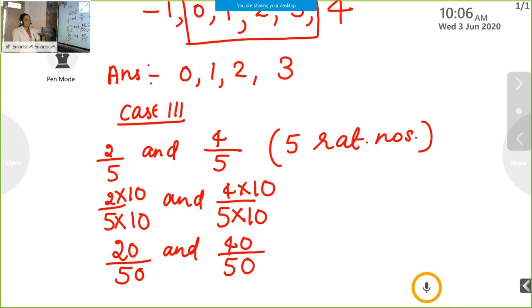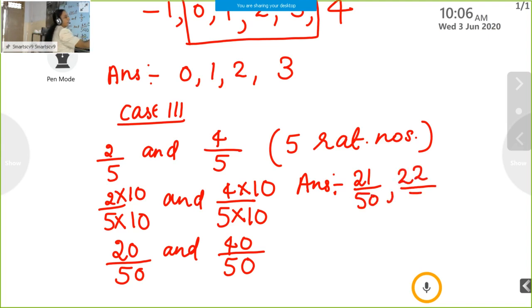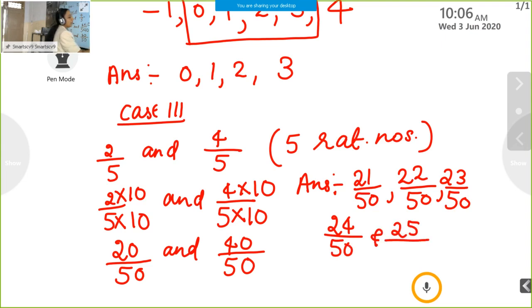Again, between 20 by 50 and 40 by 50, there are so many numbers. We need to write only 5 rational numbers. So our answer is 21 by 50, 22 by 50, 23 by 50, 24 by 50 and 25 by 50. These are the 5 rational numbers.